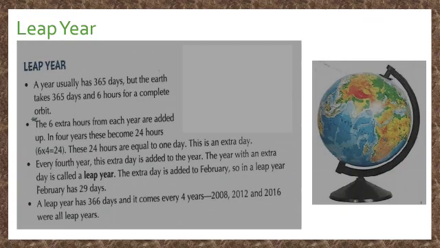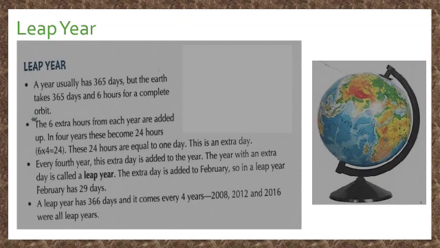Leap year. A year usually has 365 days, but the Earth takes 365 days and 6 hours for a complete orbit. The extra 6 hours from each year are added. In 4 years, this becomes 24 hours. So 6 into 4 is 24. These 24 hours are equal to 1 day. This is an extra day.